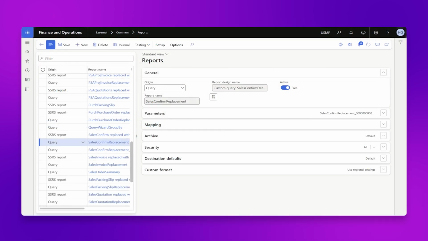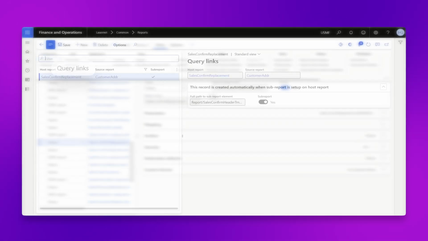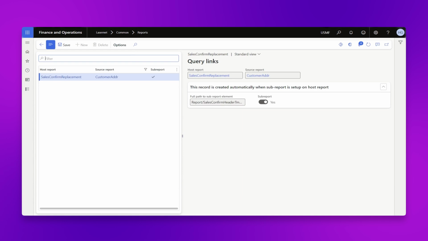You can view all the query links for a particular report by selecting the tab on the action pane. Query links provide better performance than subreports.